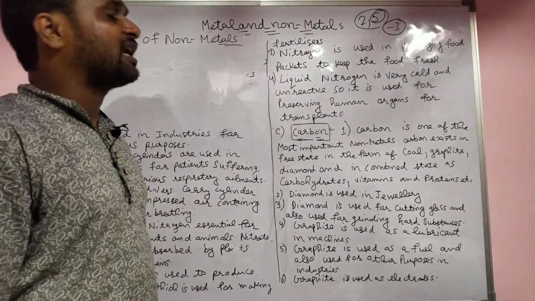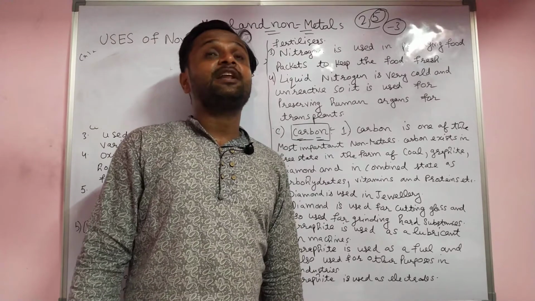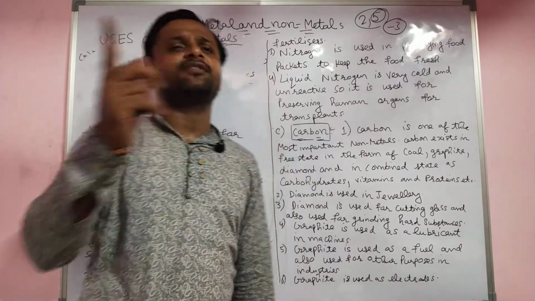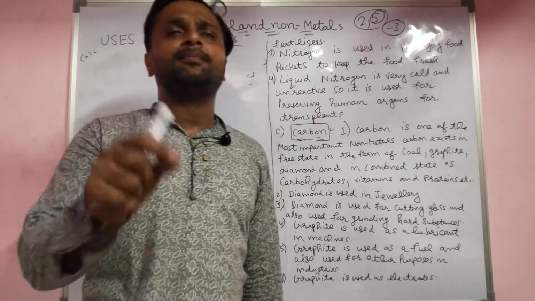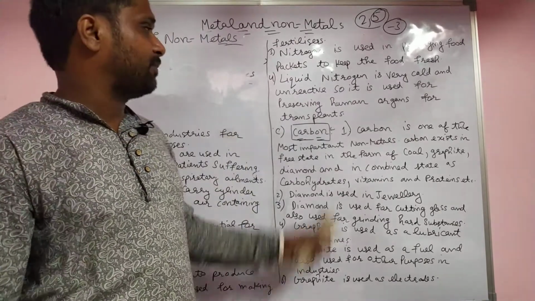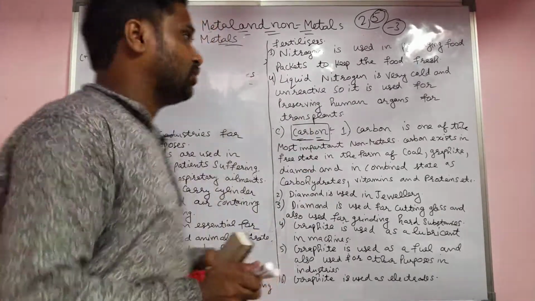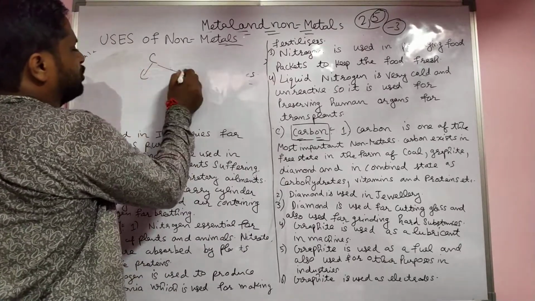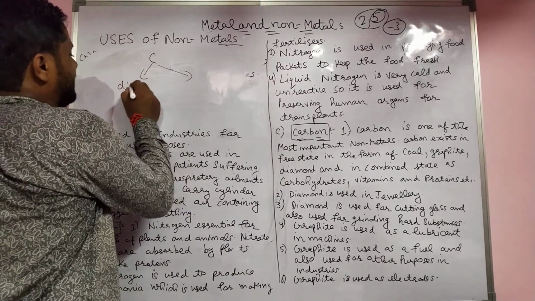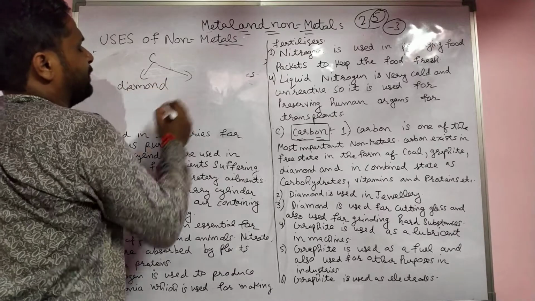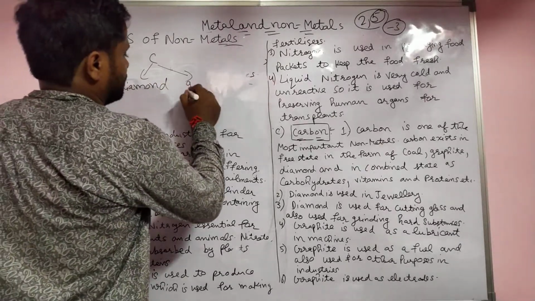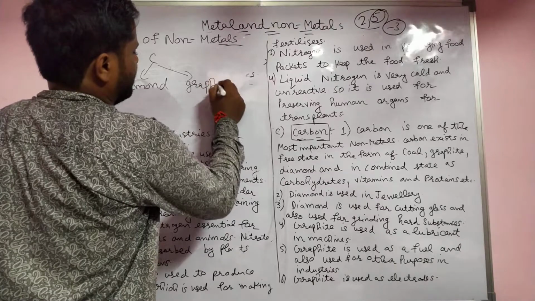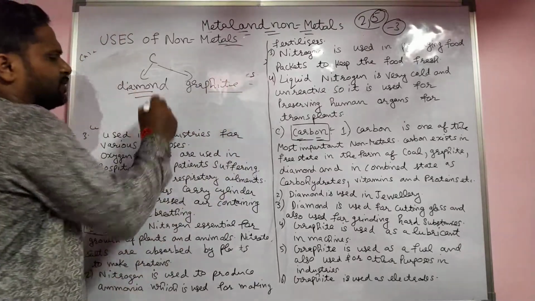Next is the use of carbon. Carbon is a very important part of our life. Everything organic is made from carbon and hydrogen. Carbon is the main constituent. Carbon is a non-metal in nature, and it has two allotropes: one is diamond and one is graphite.